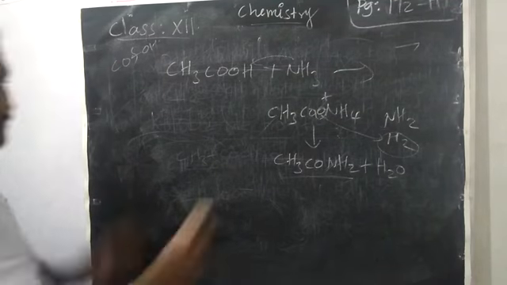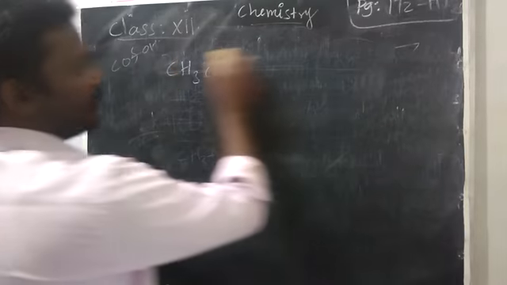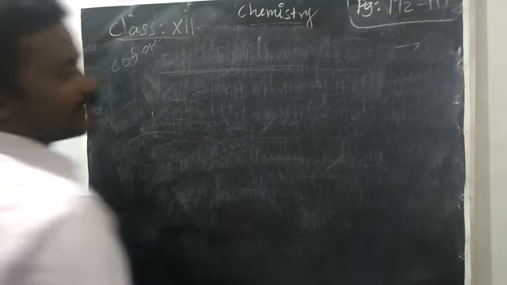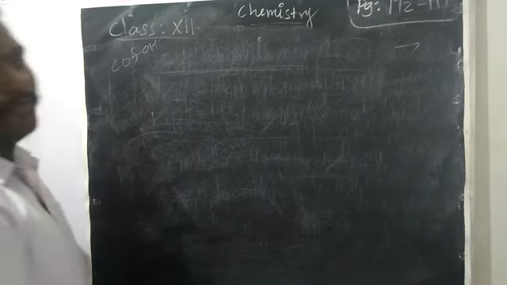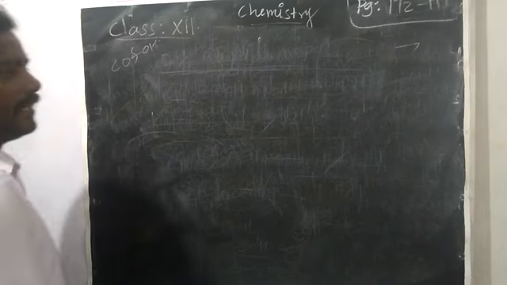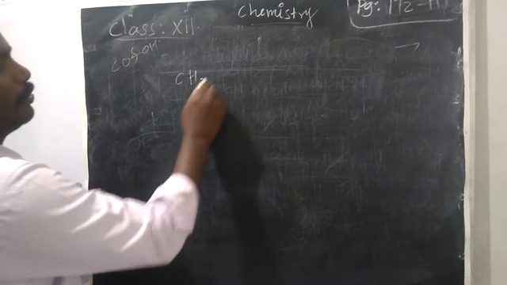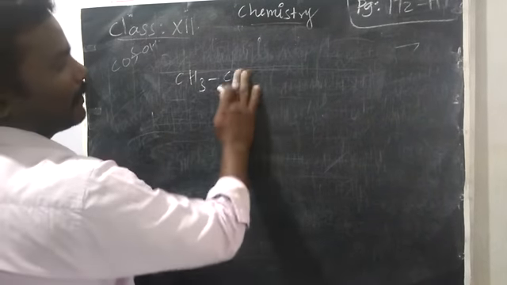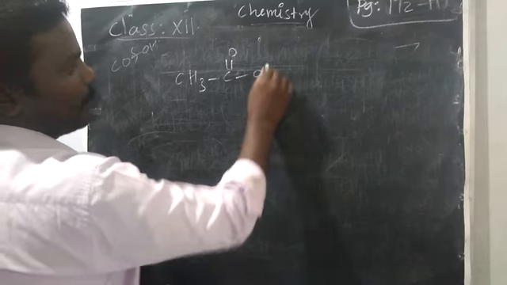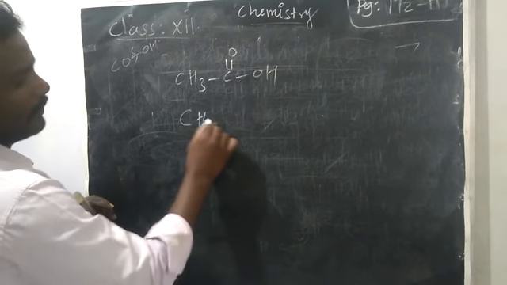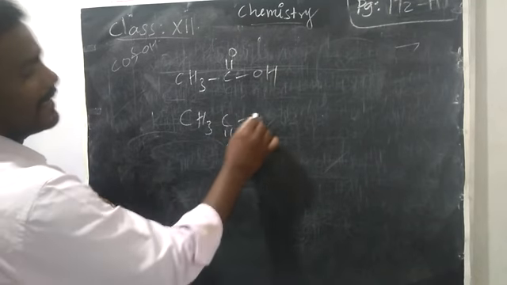Okay. Next, a dehydrating agent, phosphorus pentoxide, we are going to use, P2O5. This is a dehydrating agent. So you take 2 moles of that, you can write CH3COOH. Okay, then 2 moles of acetic acid.